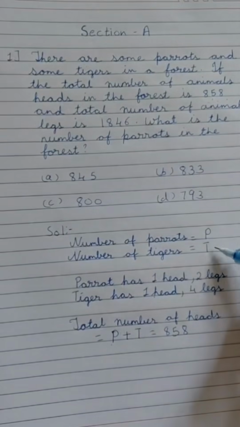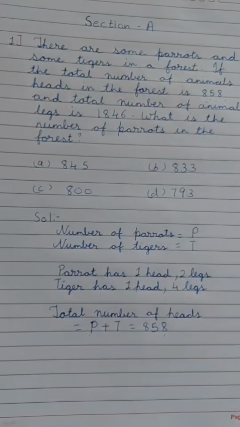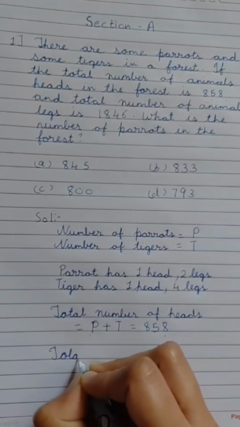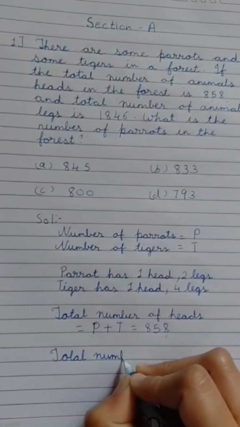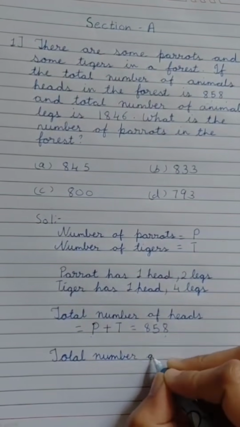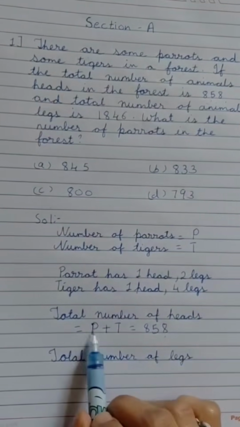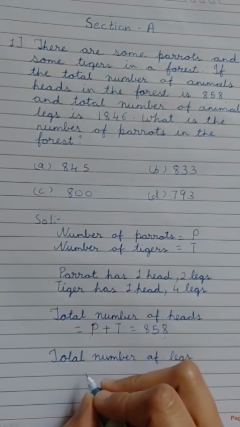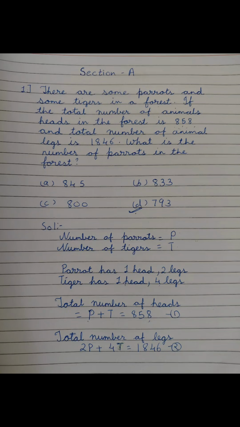Second, we are given that is legs of the animals. So total legs of the animals, that is 1846, but parrot has two legs and tiger has four legs. So we'll write here that is total number of legs, that is 2p plus 4t, and we'll get as 1846. So we are having these two equations. So with the help of these two equations, we'll find out the number of parrots.